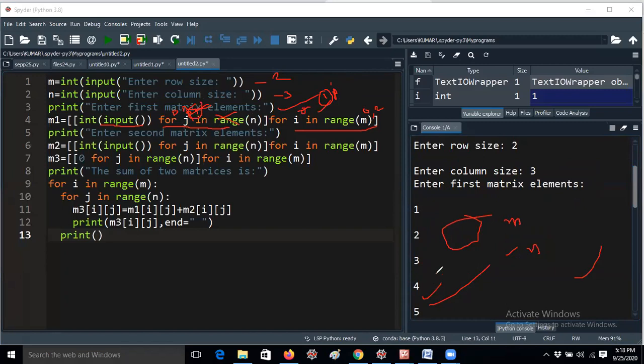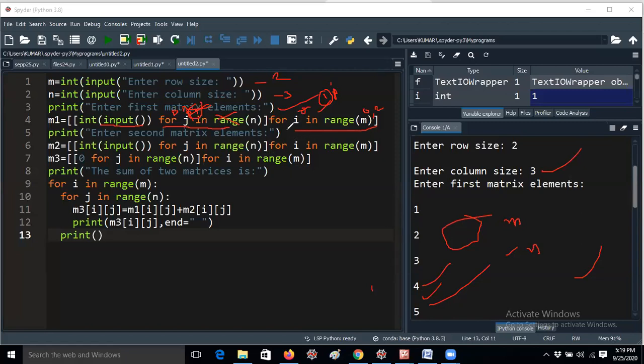Sorry guys. The j value will be repeated 3 times because I am taking the loop 3 times, right? That means the j value goes 0, 1, 2. I hope they understood. I think everybody is understanding, right?